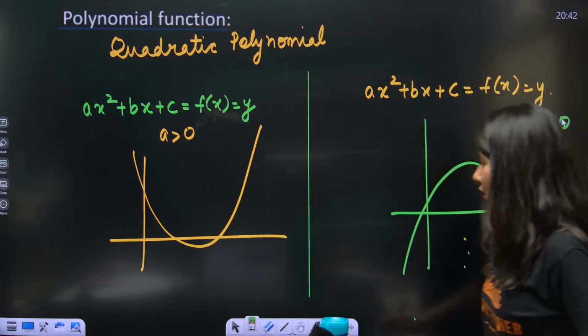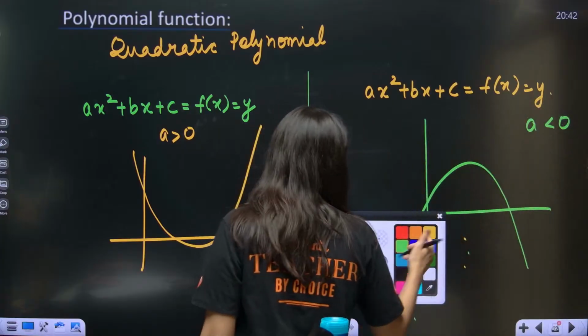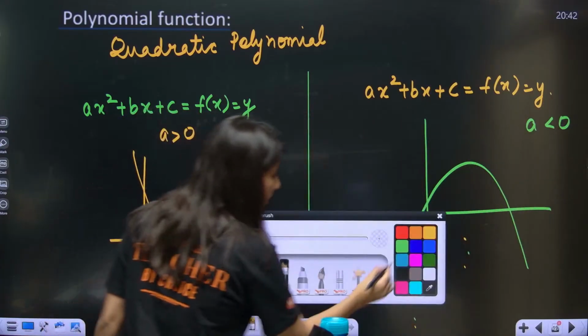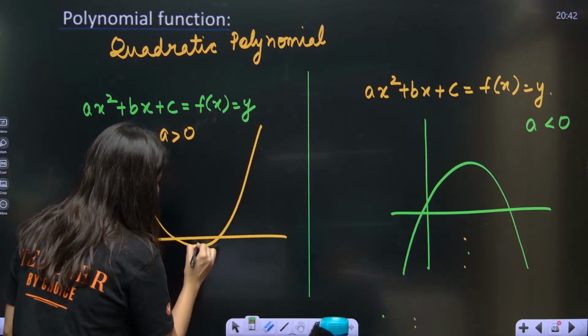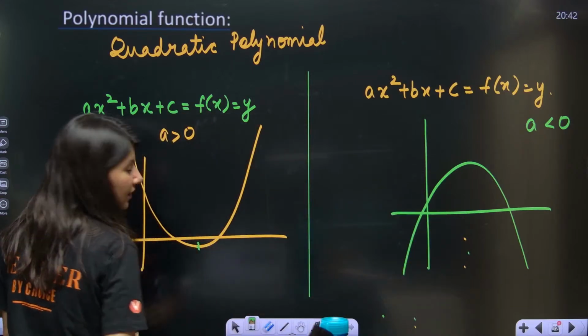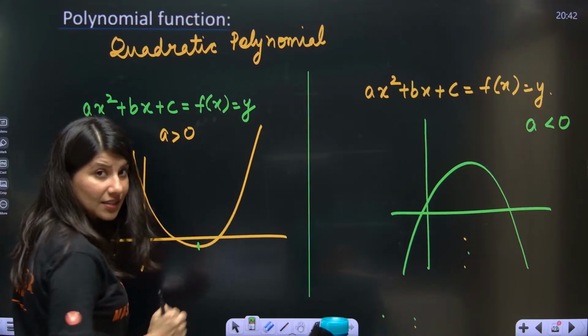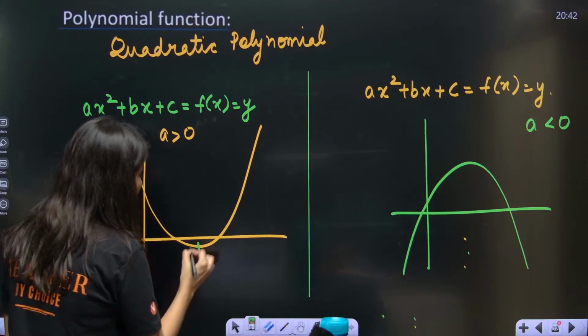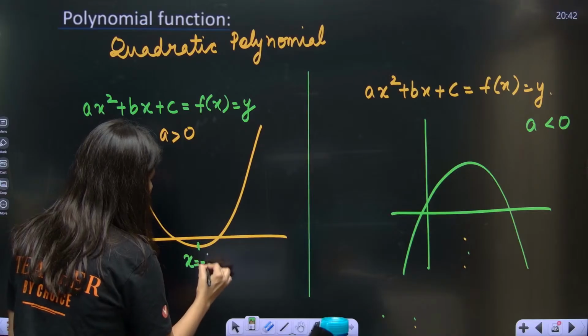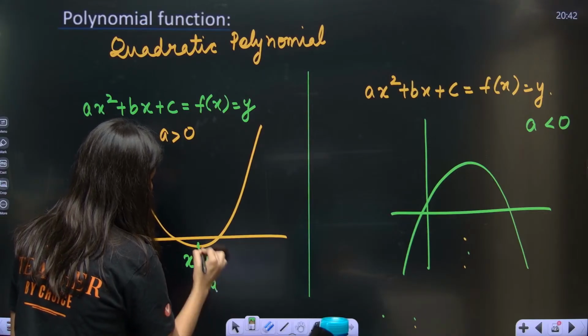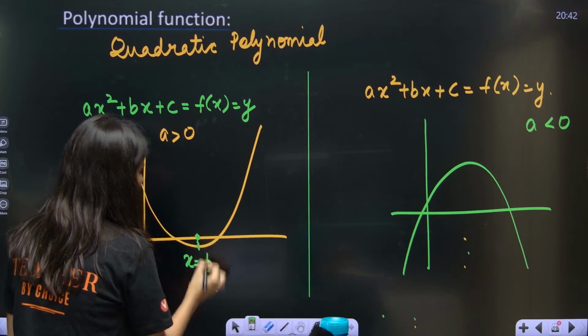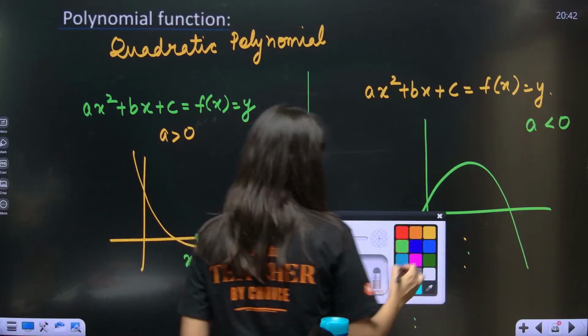Okay. Now, can anybody tell me what do we call this point? This point. So, this point is the vertex. The x coordinate of this point is minus b by 2a. And here also, this is also a vertex.